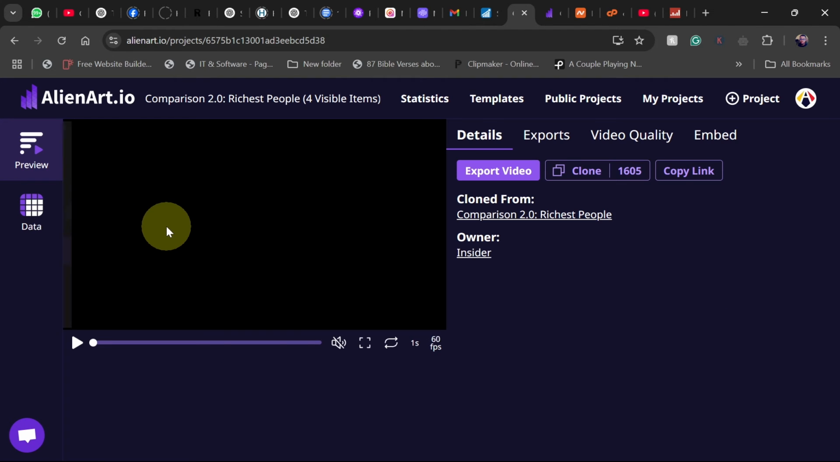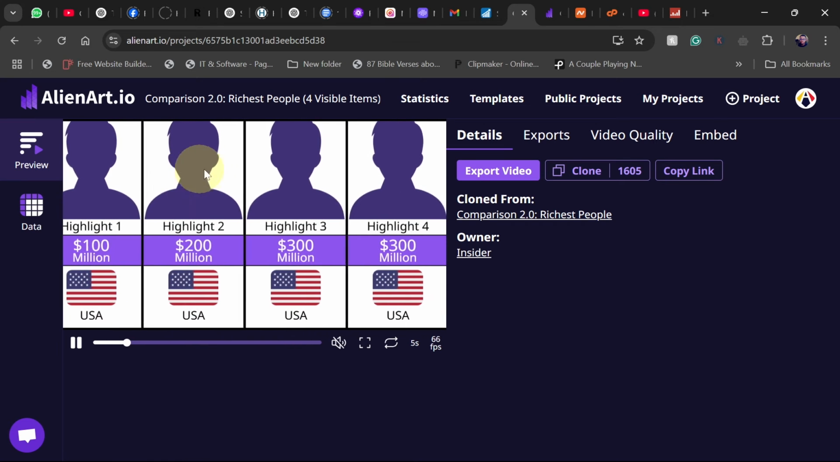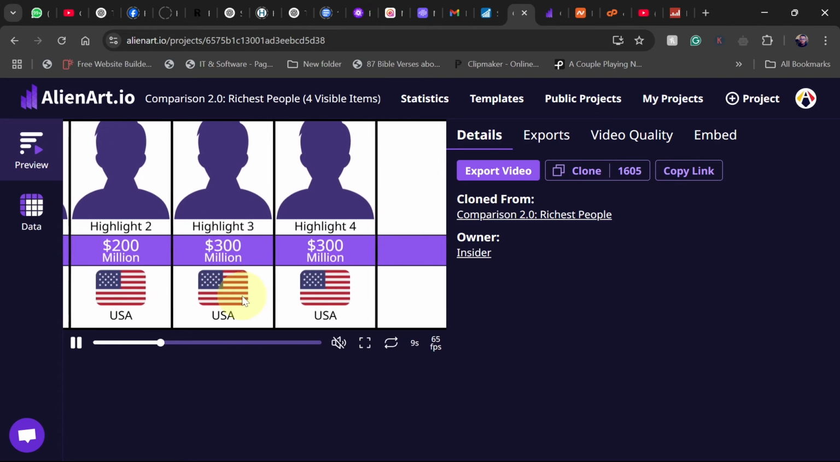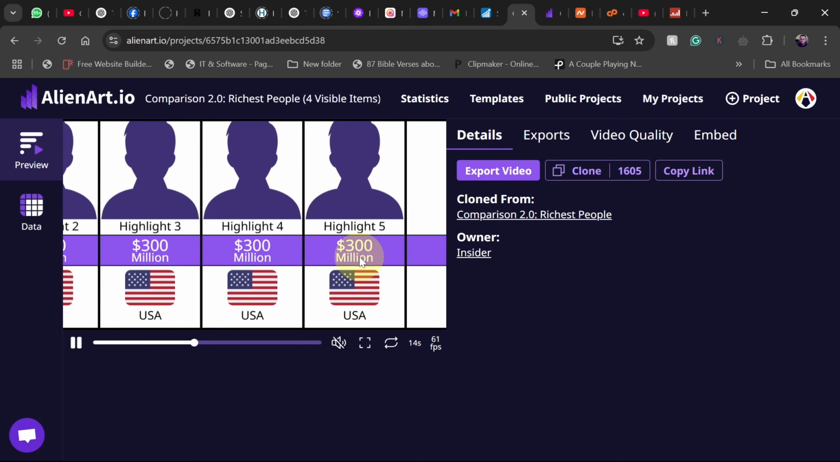So when I use any of these templates, this is how it's going to look. This is an empty template. So I need to put the pictures of the organization, the amount they have, their names, and then probably the state they belong to or their country. So here, these are templates.